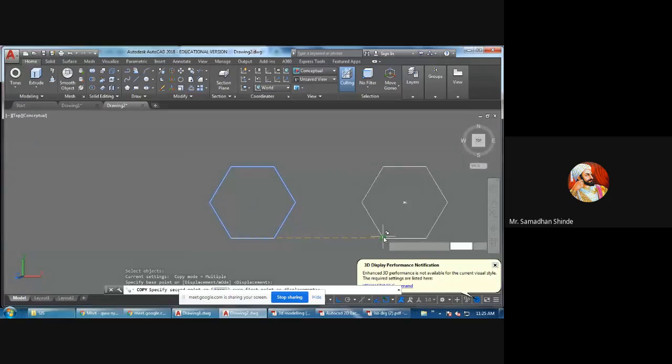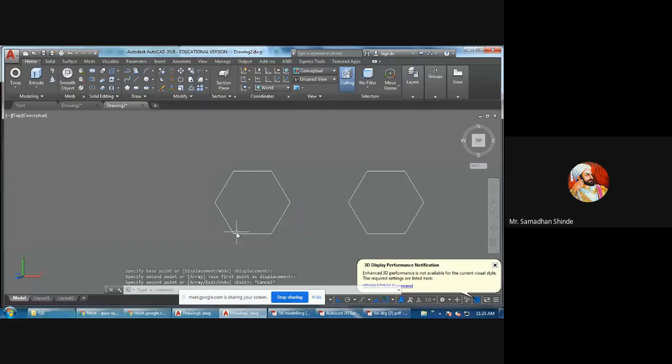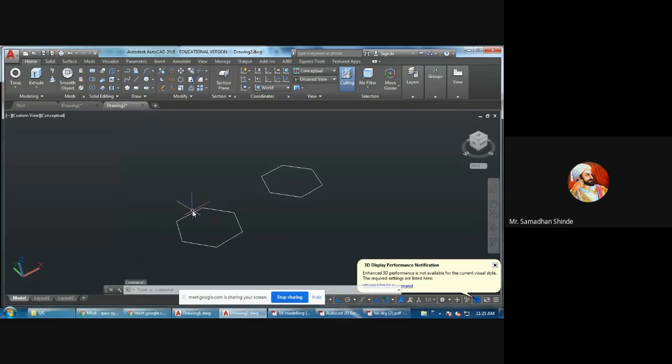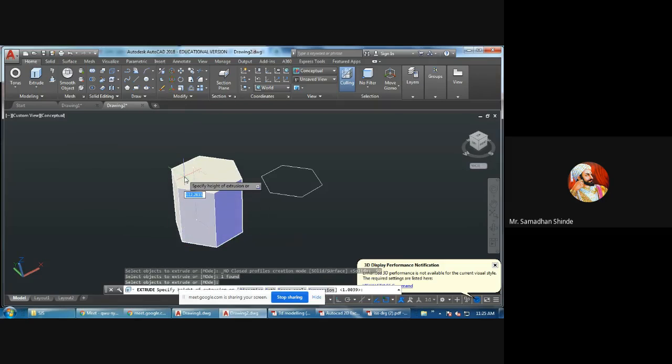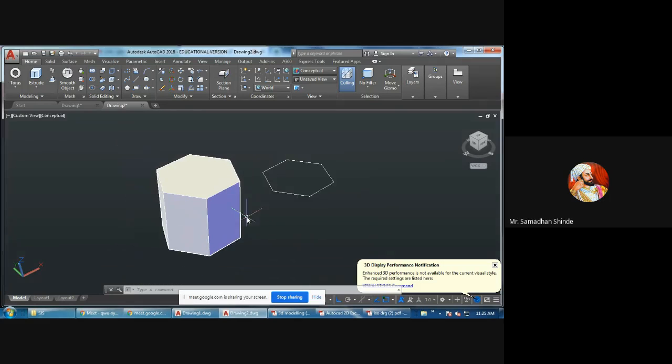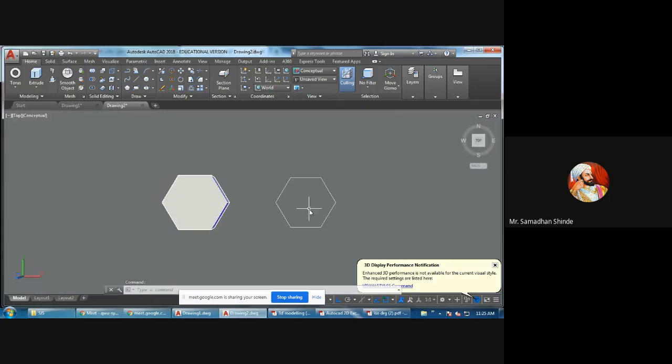First I want to draw a hexagonal prism. Whatever this hexagonal prism is, I will just give height. Extrude is the command for giving height. Enter 100. Now here I want to draw a hexagonal pyramid. So 1 point I have to fix first. I have told you in 2D there is a command called point. Point at the center.